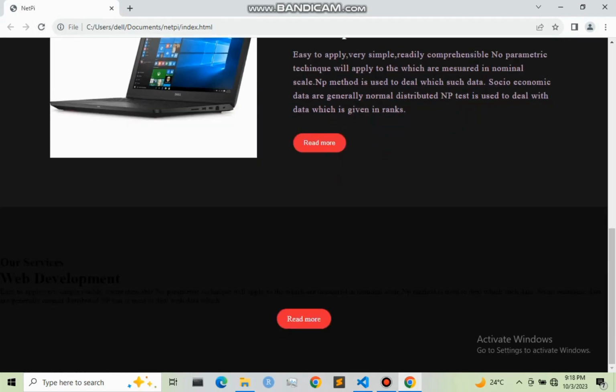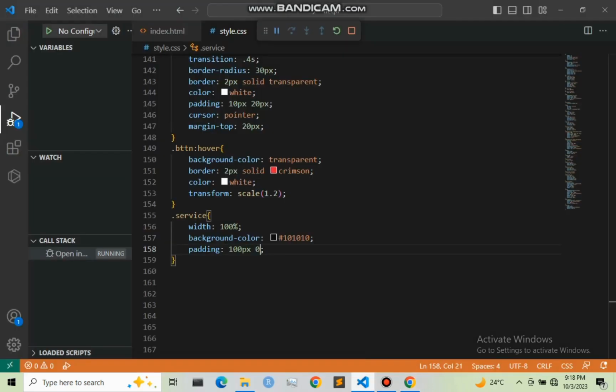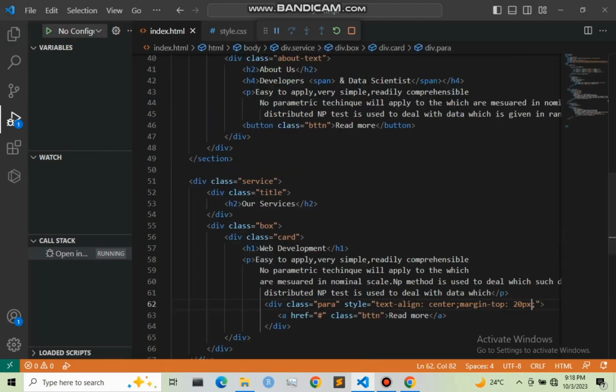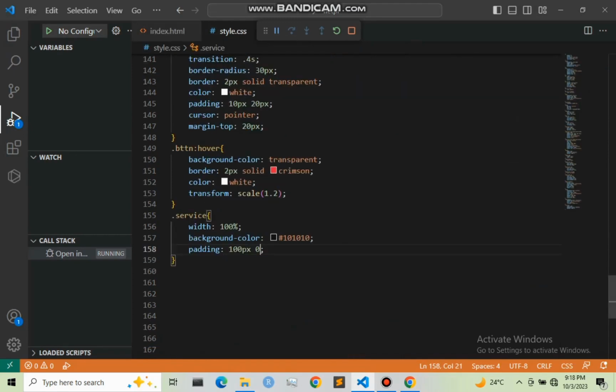Then what I'm going to do next, I'm going now to style our box, which is right here, this div box. So I'm going to say dot box, and I'm going to give it a display of flex.